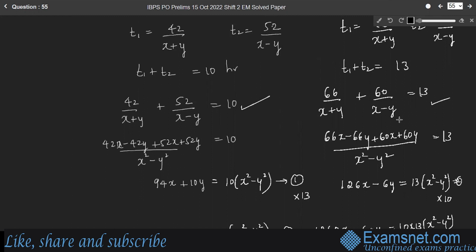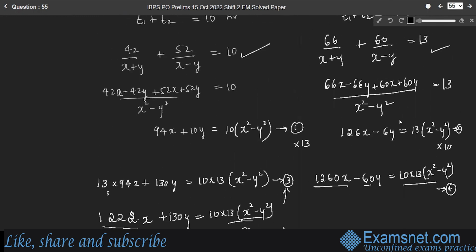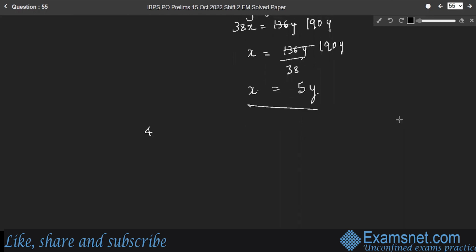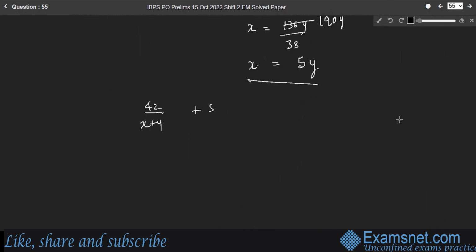Rewrite the equation 42 by x plus y plus 52 by x minus y is equal to 10. Substitute the value of x as 5y. 42 by 5y plus y, that is 6y, plus 52 by 5y minus y, that is 4y, is equal to 10.